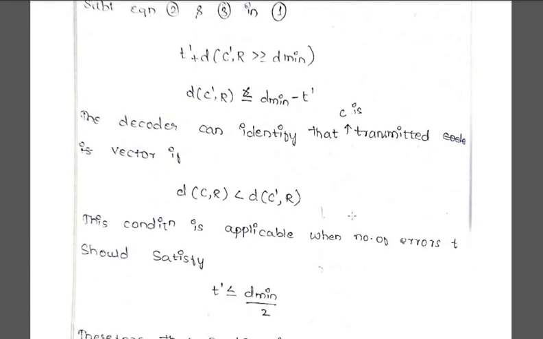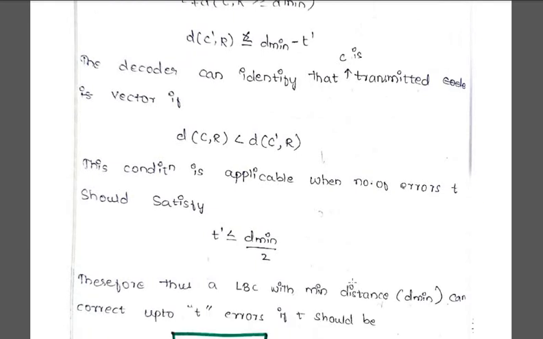So this can also be written as the Hamming distance between your other code and received code should be less than the minimum distance minus that of your error pattern that we have assumed, that is the distance between your received and transmitted code. So that can be simply applied, and can be given as T less than or equal to D minimum divided by 2.